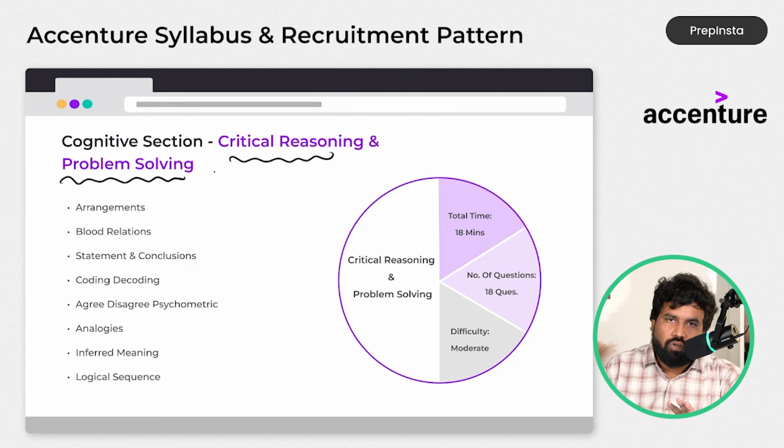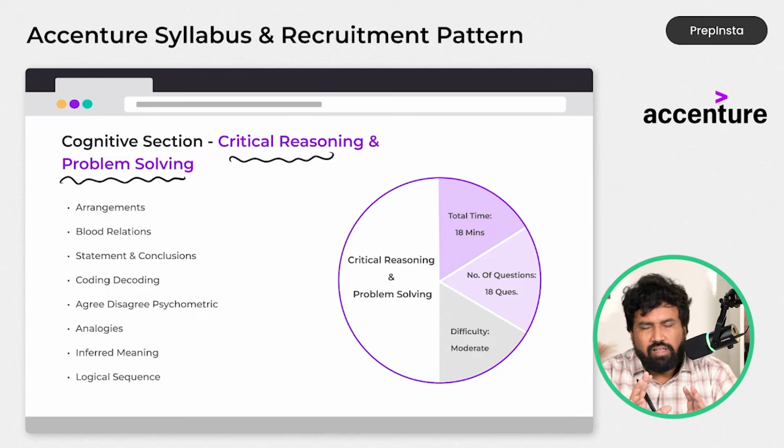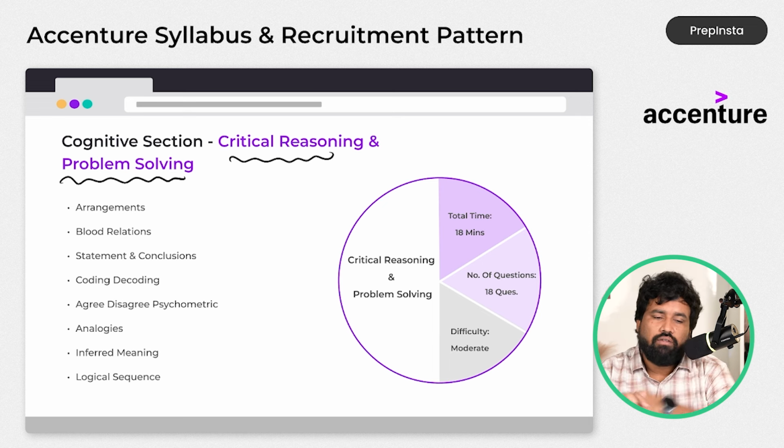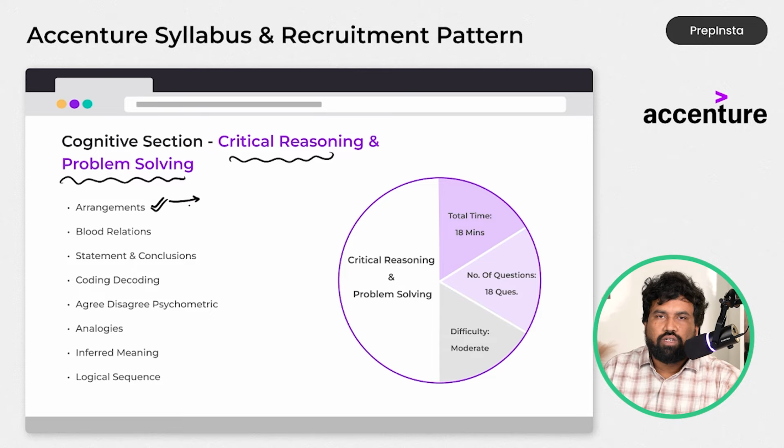Critical reasoning and problem solving is a bit easy if you practice a lot of mock tests, but it is also a bit tricky and it will waste a lot of your time. For example, a lot of people think that arrangements are easy. They will start doing the solution and write a lot of rough work, design the persons' positions and continuously do that in a slow way, and they know they will get the answer, and we also know we get the answer.